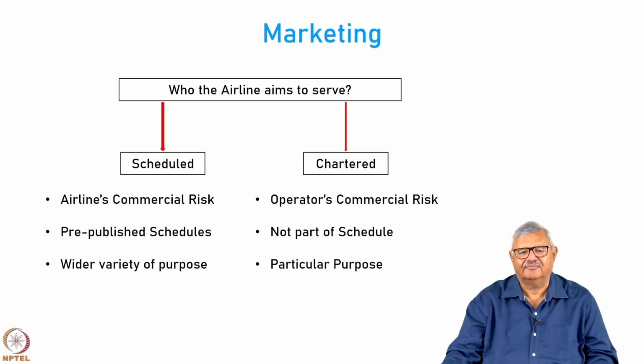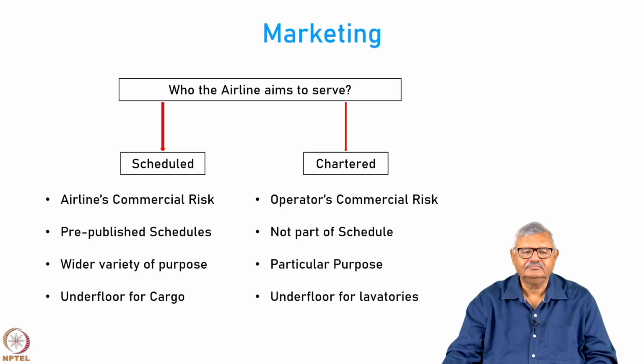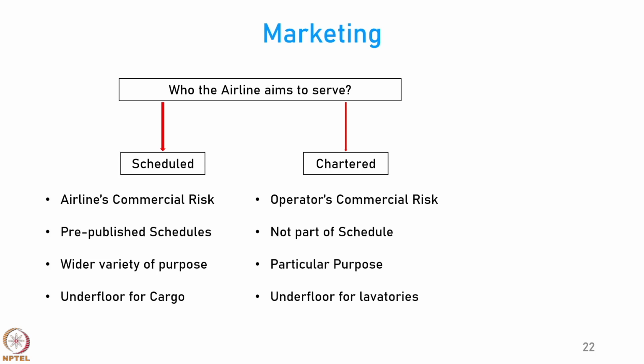So, that is for a particular purpose, it is not announced in advance. The underfloor in scheduled airlines is used for cargo, but in chartered airlines we normally do not carry baggage, we use the underfloor for providing passenger services such as the lavatories.